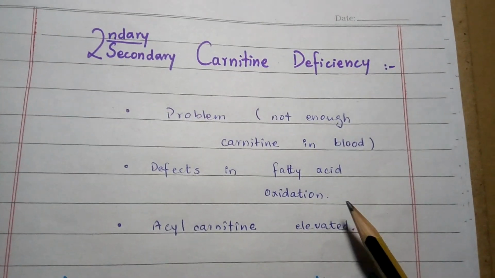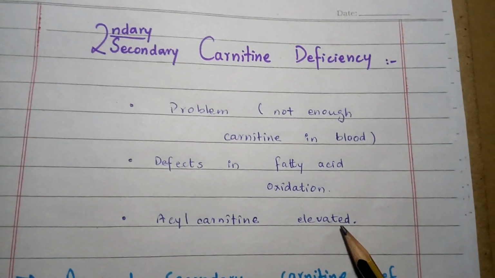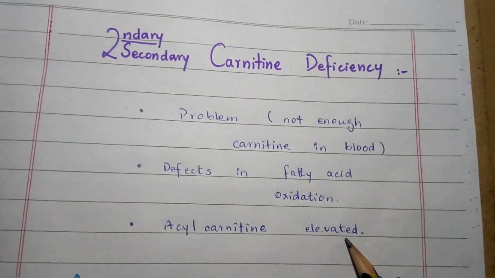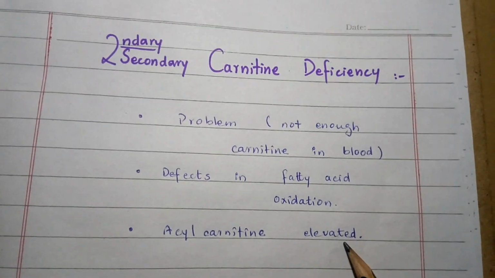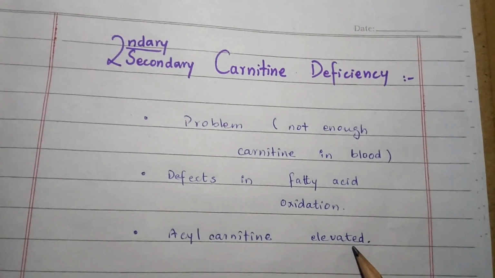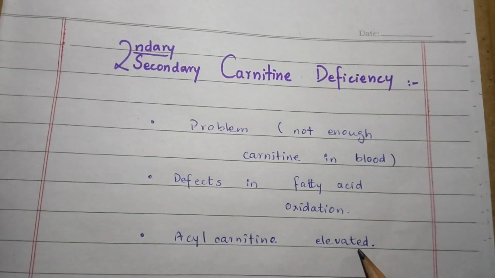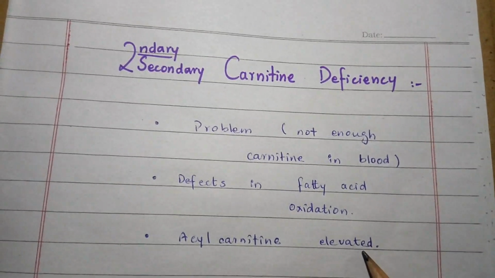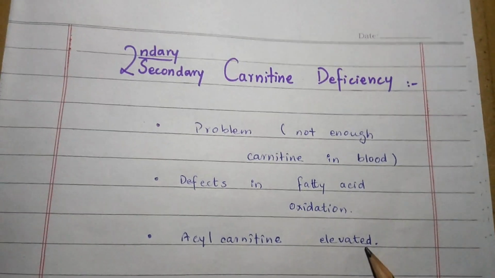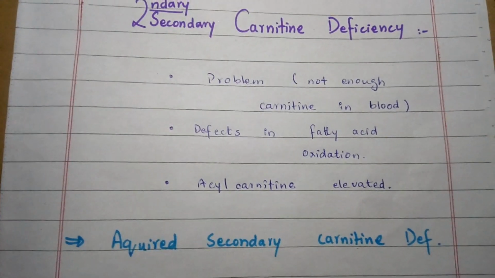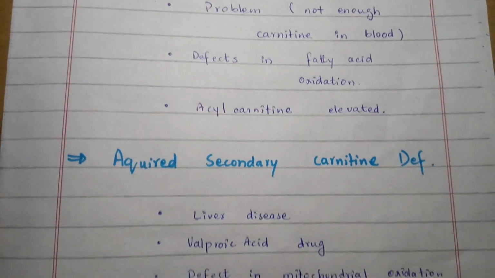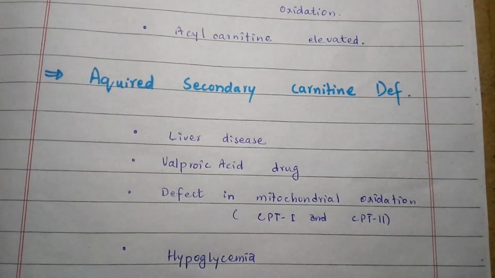Acyl carnitine levels are elevated and it is excreted in the urine. Carnitine becomes indirectly deficient as a result of a variety of health problems including mitochondrial diseases, metabolic disorders, liver diseases, etc. There is another type of secondary carnitine deficiency, that is acquired carnitine deficiency.